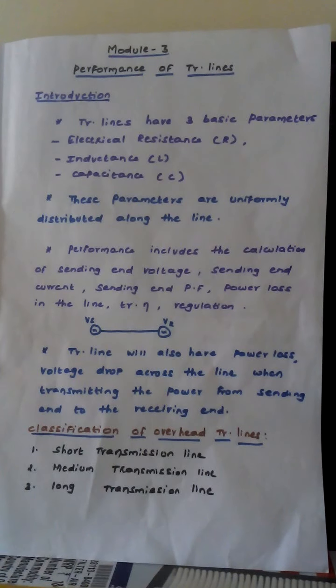Module 3: Performance of Transmission Line. A transmission line has a set of conductors which carry power from one place to another, where the conductors are supported by transmission towers. Such a transmission line will have three basic parameters, that is resistance, inductance and capacitance, and these parameters are uniformly distributed along the line.